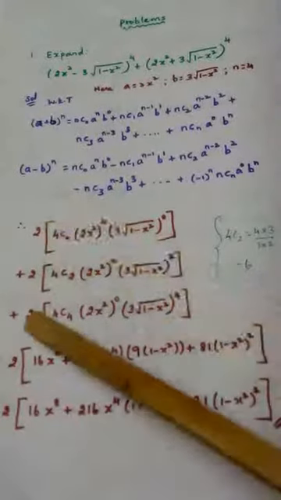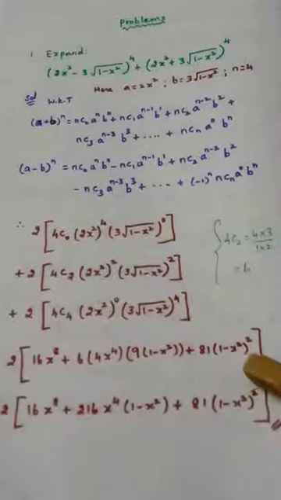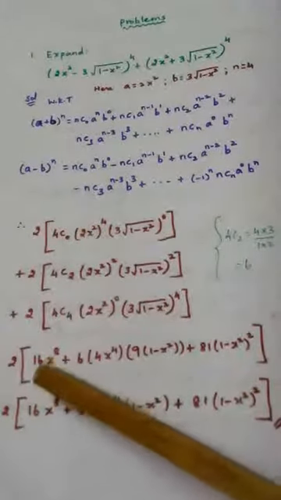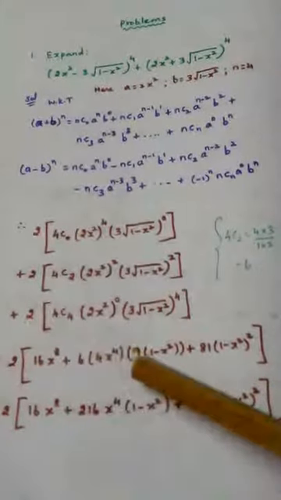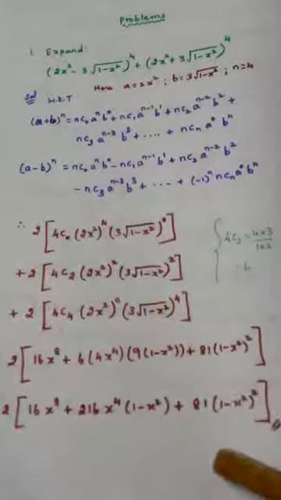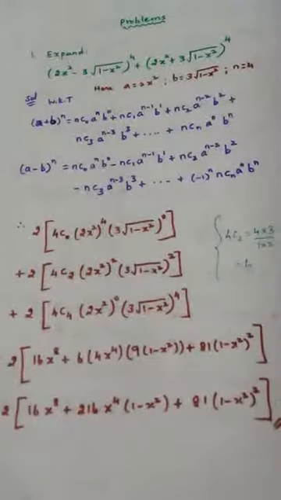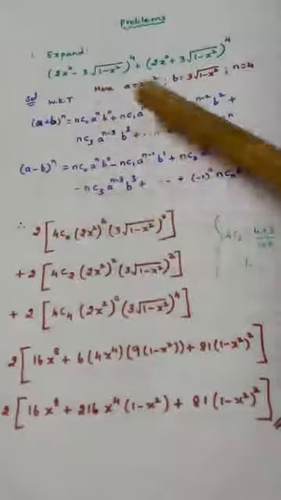Since 2 is present in all the 3 terms, taking 2 as common and writing the remaining things, and after all simplification, writing this plus 4 into 6 into 9, 216 x power 4, this plus 81 into this. So this is the final answer. Everything is based on the binomial theorem formula.